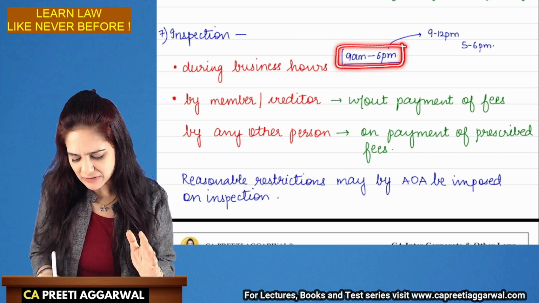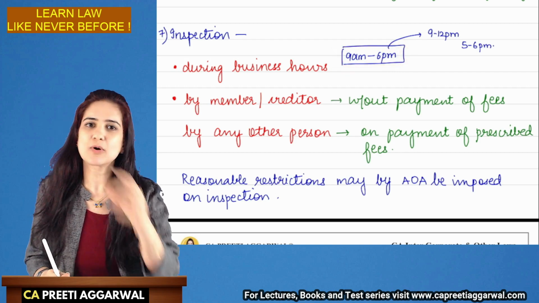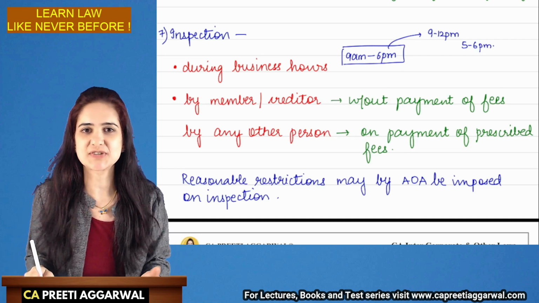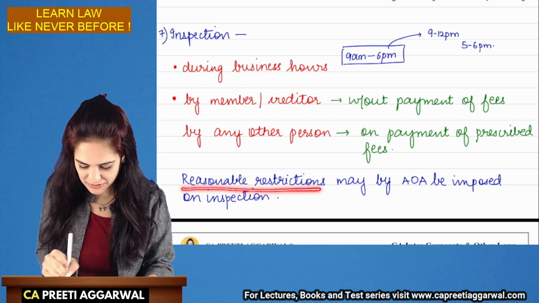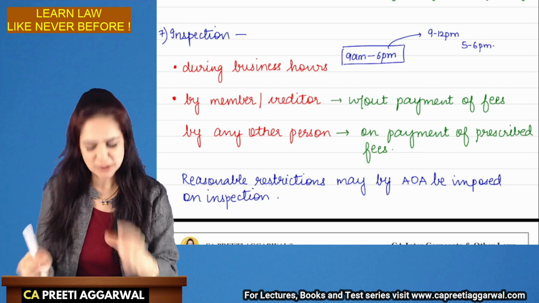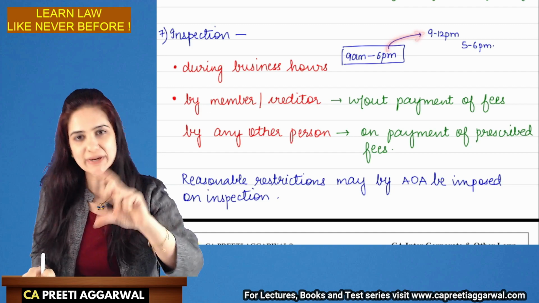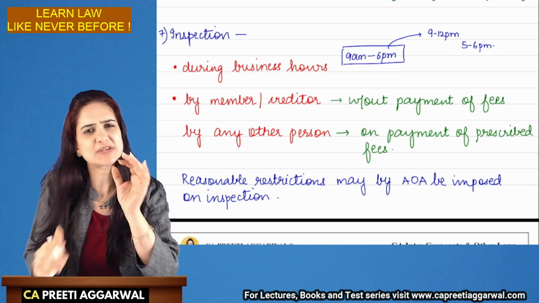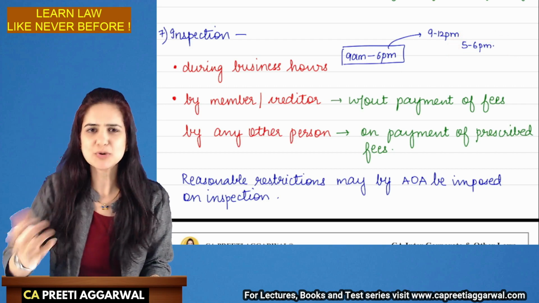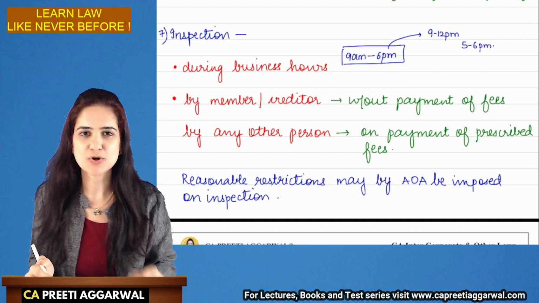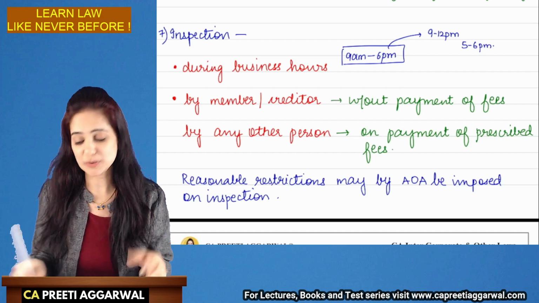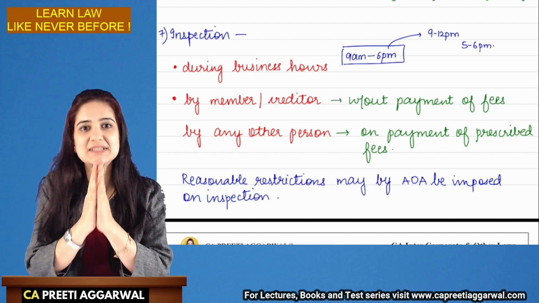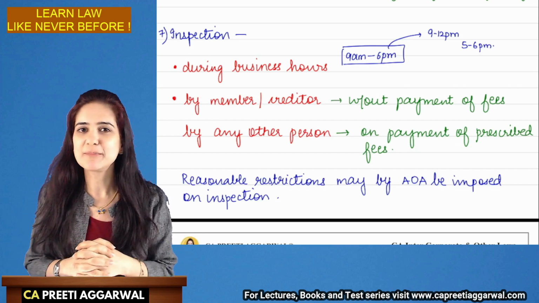See, although the business hours are mentioned over here, I reach office at 9 o'clock and few people are waiting for inspection of the register. I just sat down to have lunch and people are waiting for the inspection of the register. So, law says that yes, you can impose reasonable restrictions through the articles on the inspection. So, I can say that the inspection can happen between 9 to 12 p.m., and between 5 to 6 p.m. Such reasonable restrictions may be imposed, but at least 2 hours must be given for inspection. That window must be for at least 2 hours. You cannot restrict that you can see only for 15 minutes during a day. So, the word reasonable is very important. Reasonable restrictions can be imposed on inspection.